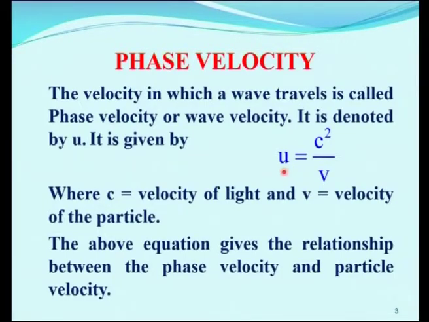This is the relation between the wave velocity, the velocity of light and the particle velocity. c is the velocity of light, v is the velocity of the particle, and u is the wave velocity or phase velocity.